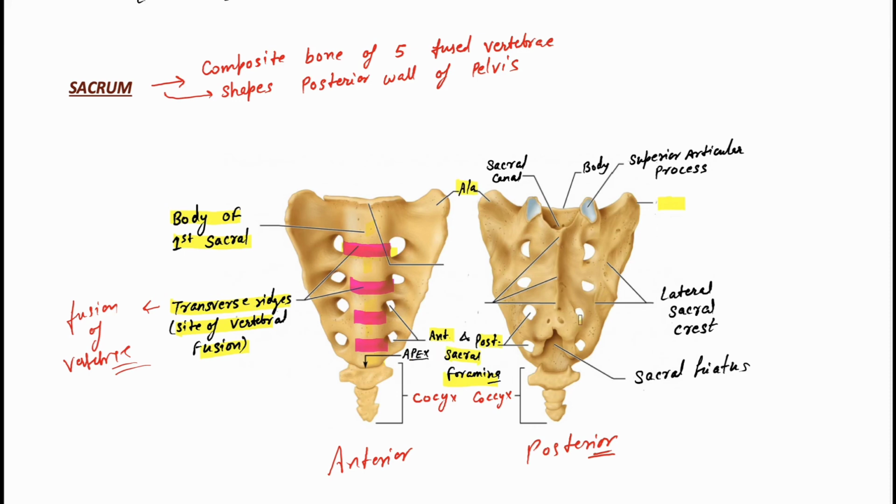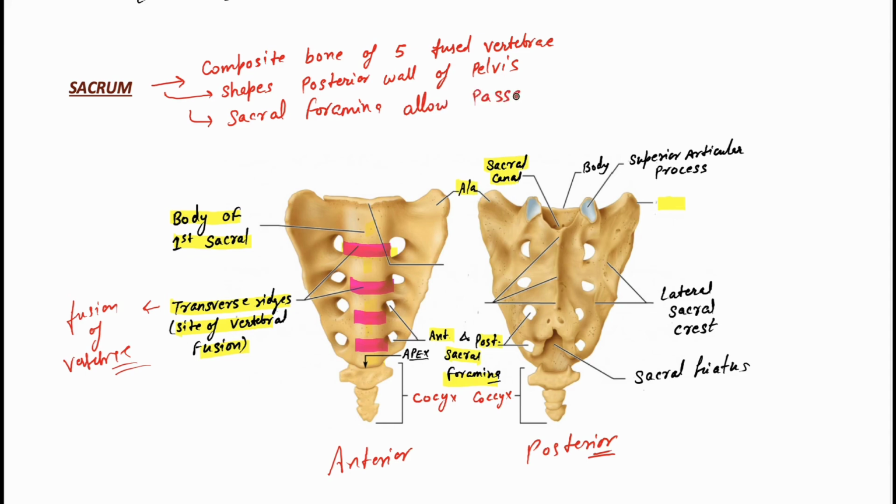So remember one more thing. We have the sacral canal here, and we have the sacral foramen. What is the function of the sacral foramen? Because the spinal cord is absent here, right? So remember, sacral foramina allow passage of vessels and the nerves.